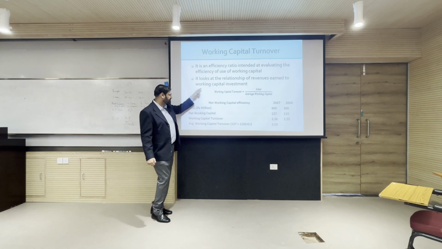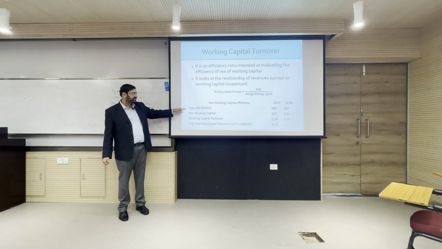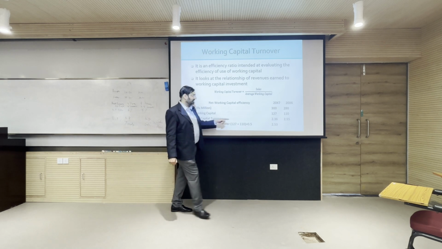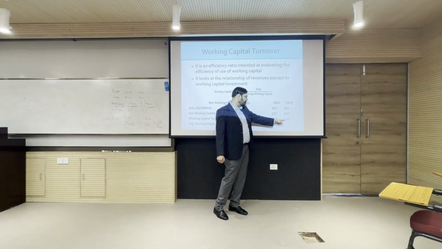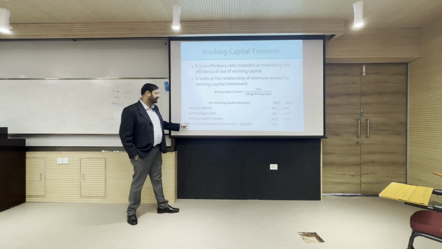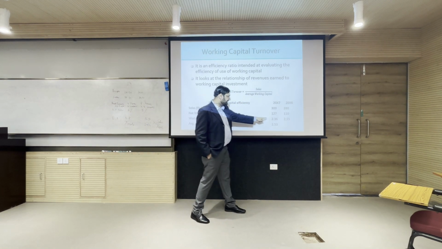So, what this is showing is, let us look at the example. Sales was 280 and 300, net working capital is 110 and 127. So, working capital turnover is sales divided by net working capital. So, it has gone down from 2.55 to 2.36, and average working capital turnover, you see this word average. So, this is based on closing.